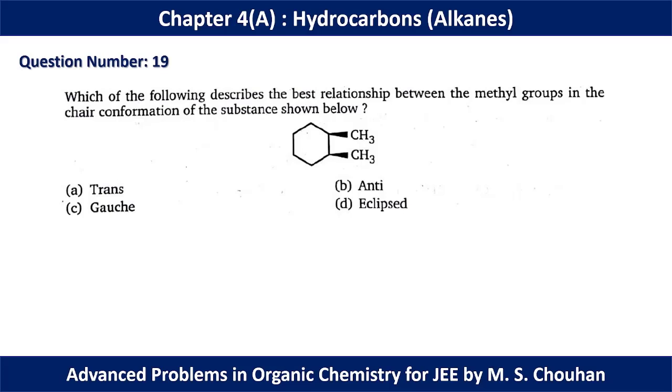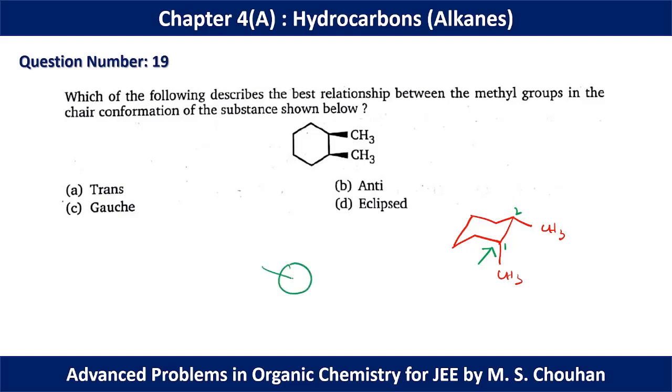Question number 19: which of the following describes the best relationship between the methyl groups present in the chair form? Okay, so we have to draw the chair form first. Now if one methyl is present below the plane, the other methyl should also be present below the plane. Now we can draw a Newman projection from this angle. This is carbon number 1, this is carbon number 2.